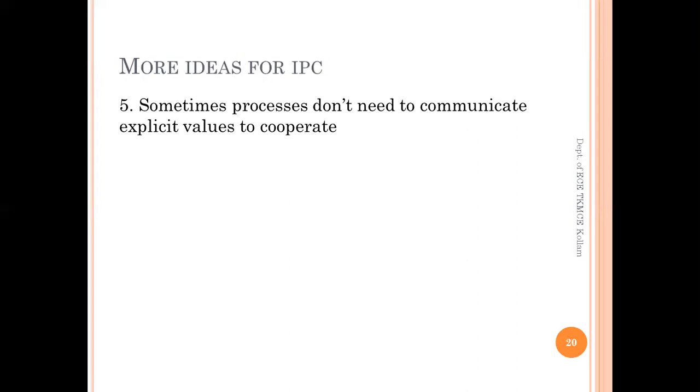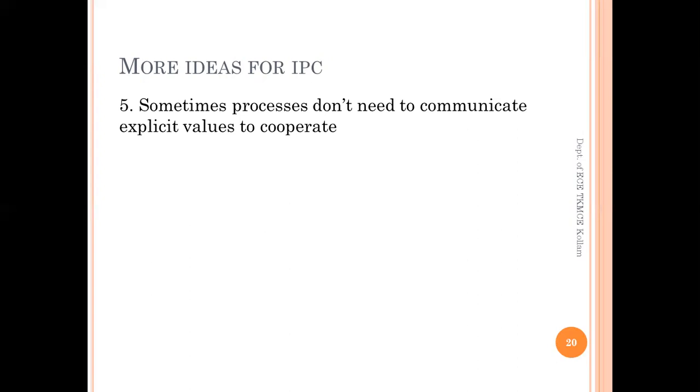Sometimes the processes don't need to communicate explicit values to cooperate. In order to cooperate, they might do just less than that.